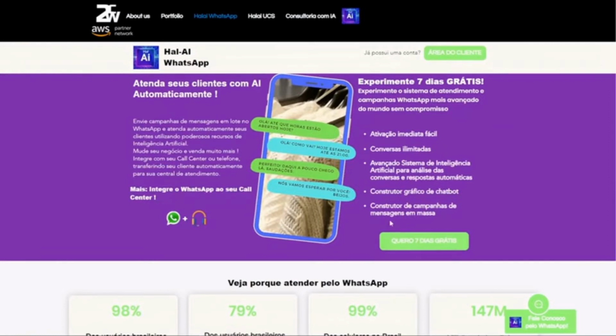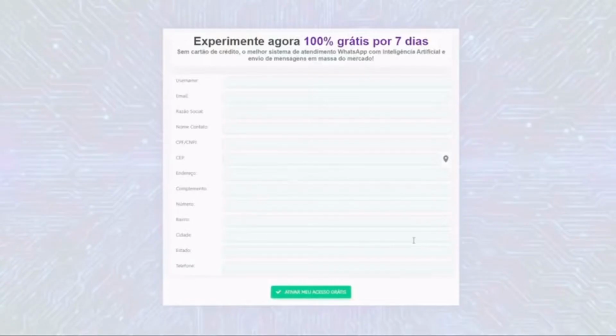If you don't have an account yet, go to 2cw.com.br or hal-ai.com, and click on I want 7 days free, limited time promotion, or the promotion that is in effect on that date. Fill in your data in the form and you will receive an email with the access data. That's all for you to start using, without having to put a credit card, nothing else.